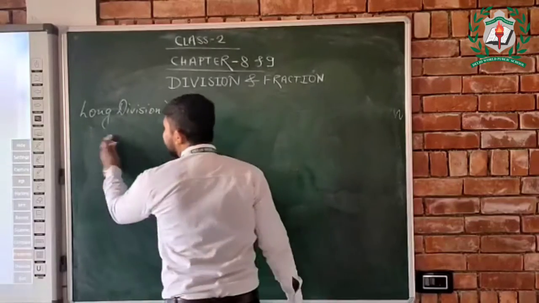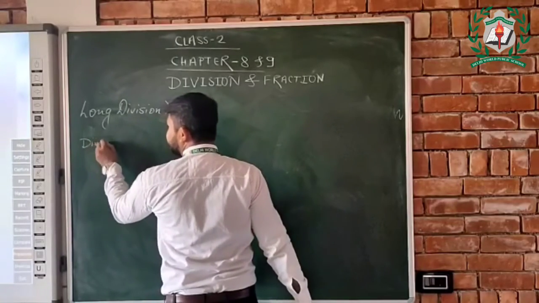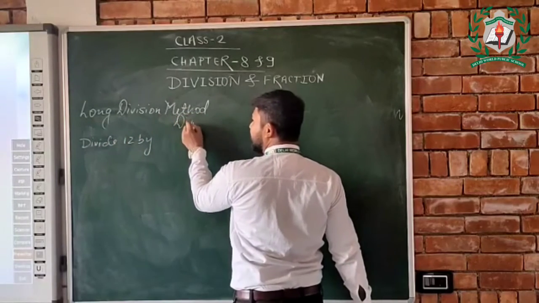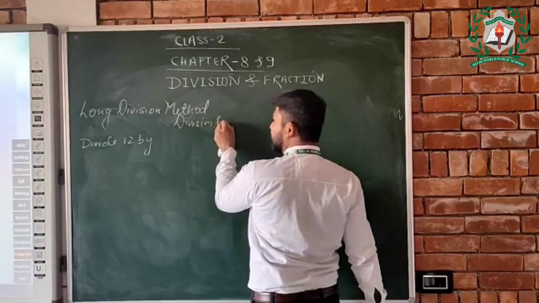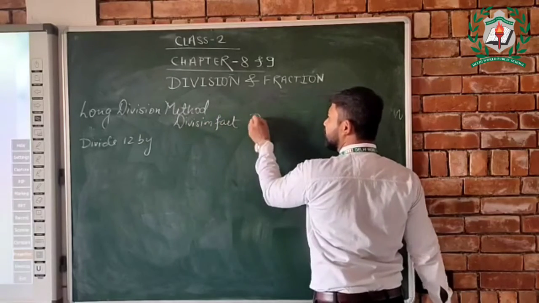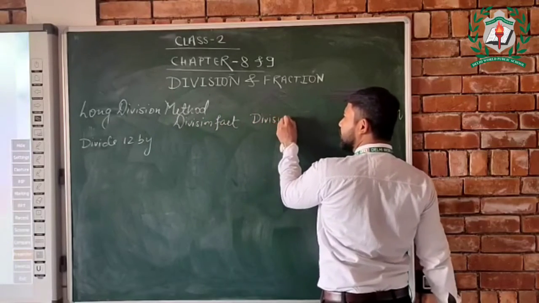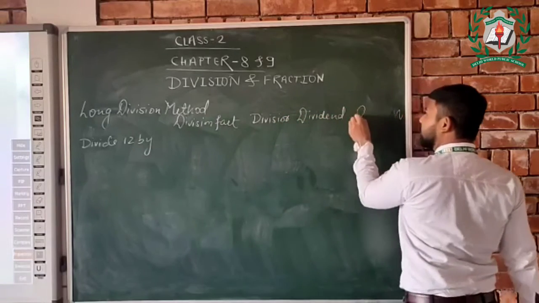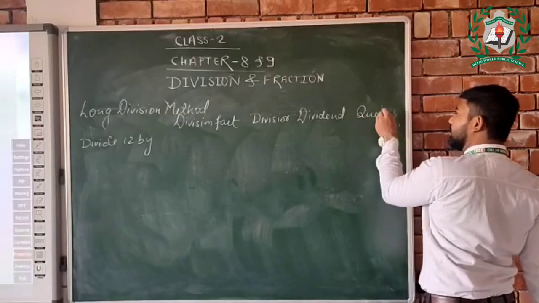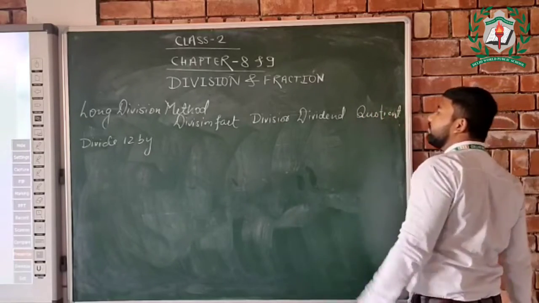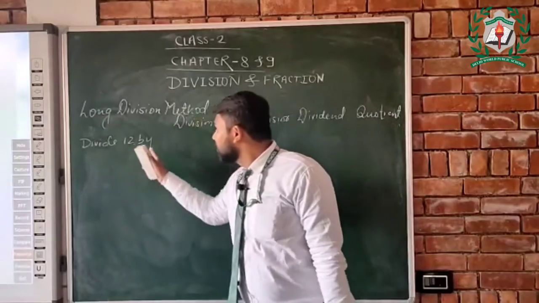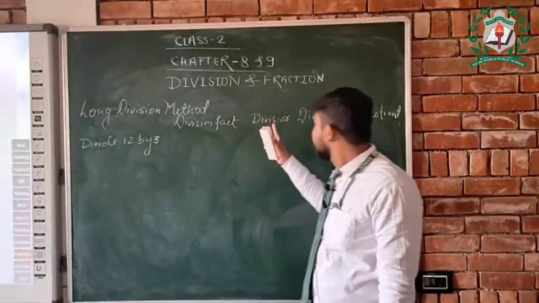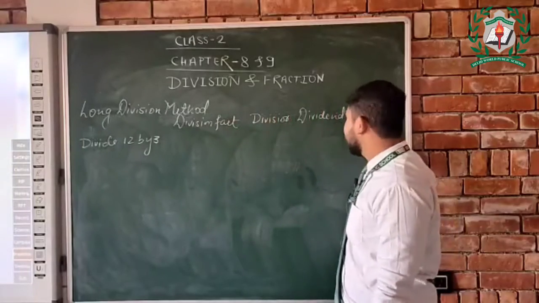Here it will be written: divide 12 by 3, and there will be the division fact. Next will be the divisor. Next will be the dividend, and next will be the quotient. Divide 12 by 3. There will be the division fact, divisor, dividend and the quotient.